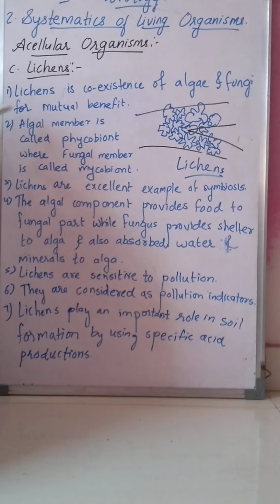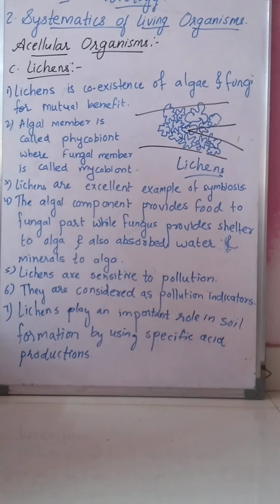It is for the benefit of both the members, algae as well as fungi. Both the members live together. We cannot find the differentiation between which is algae and which is fungi. So that is known as lichens.